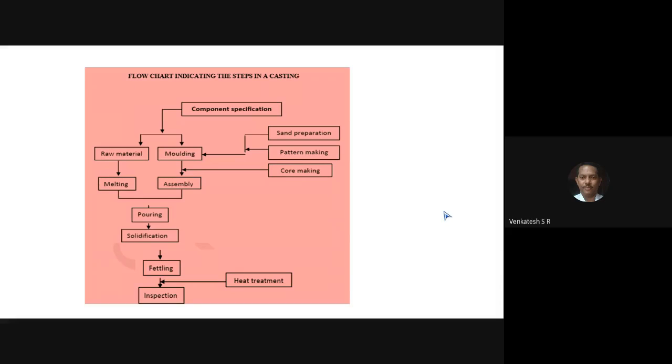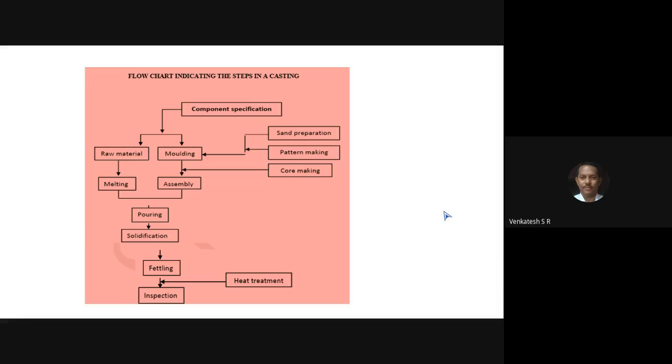Start with the drawing received from the customer by the foundry. First, go through the specification of the casting and see where you have to keep allowances in the mold cavity for the casting.